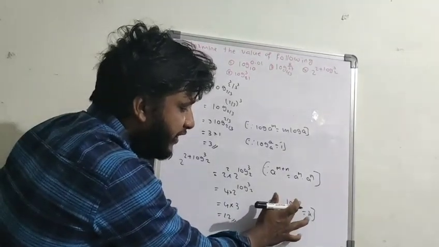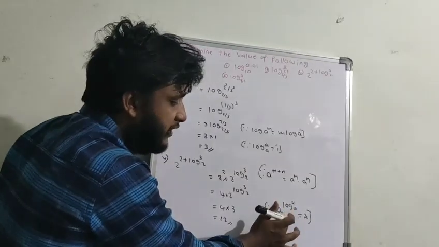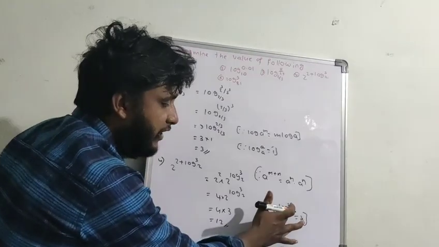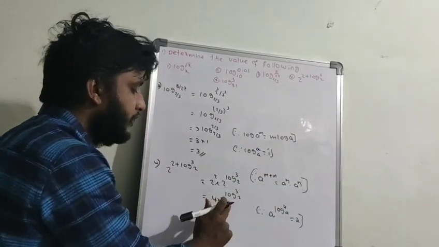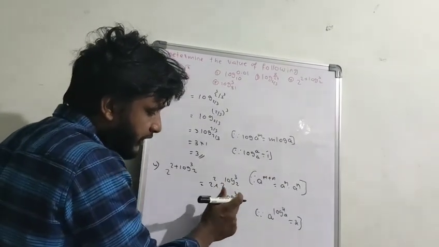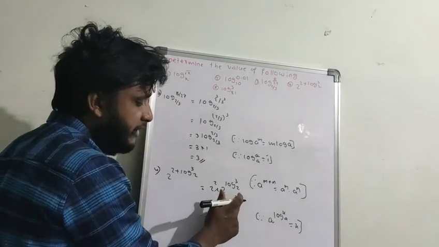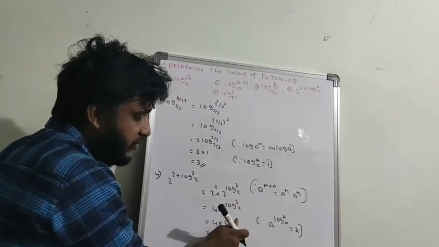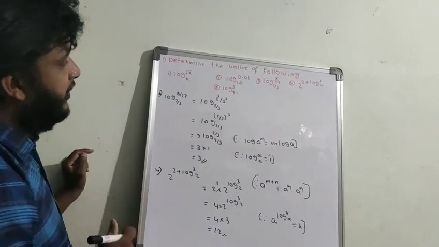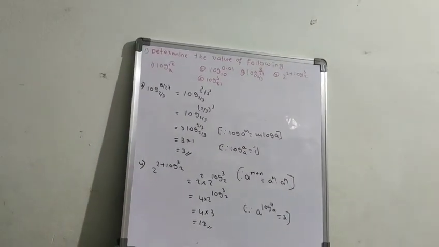We have one formula, a to the power of log x base a. So if the bases are same, then x is the answer for the question. So 2 to the power log 3 base 2, here this base and this base are same. Then the 3 value will become here, and 4 into 3 equal to 12. So this is the way. So do it.